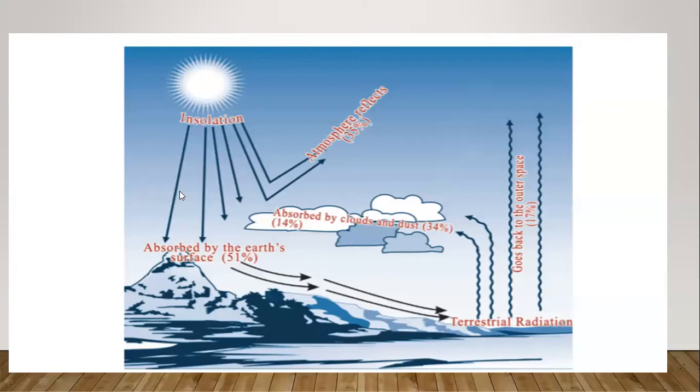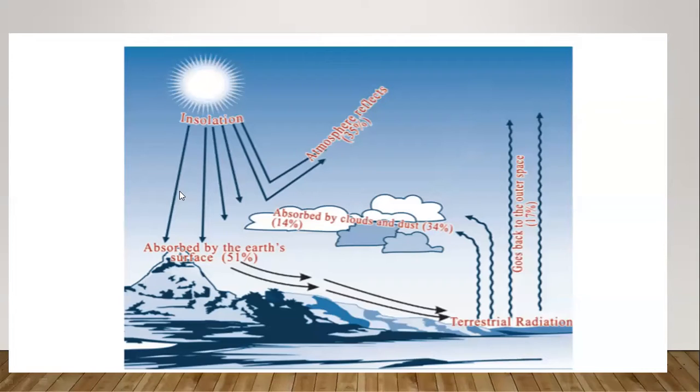That is, when insolation, the solar energy, comes towards outer space, imagine that 100% of the solar energy, about 35 units of energy are reflected back by the atmospheric particles. So before reaching the surface of the earth, the solar energy is reflected to the outer space. 35% goes back to the atmosphere and does not come back here. It reflects to outer space without reaching the surface of the earth.